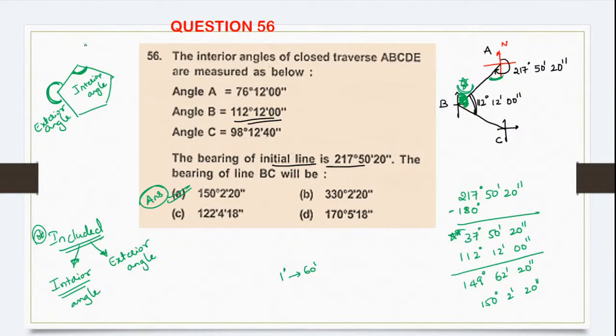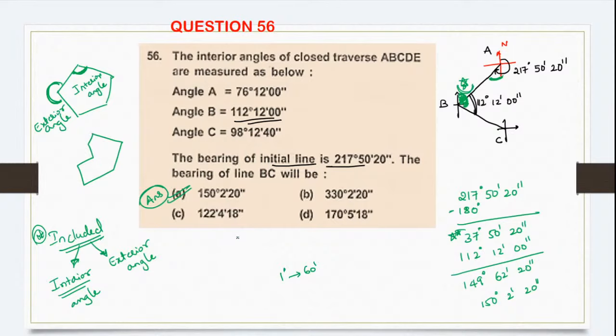One is called the included interior angle, the other one is called the included exterior angle. Now whenever you are doing traversing, you do it either in clockwise direction or anti-clockwise direction. Traversing means constructing this line, you'll go like this, you'll go like this. This is called traversing.